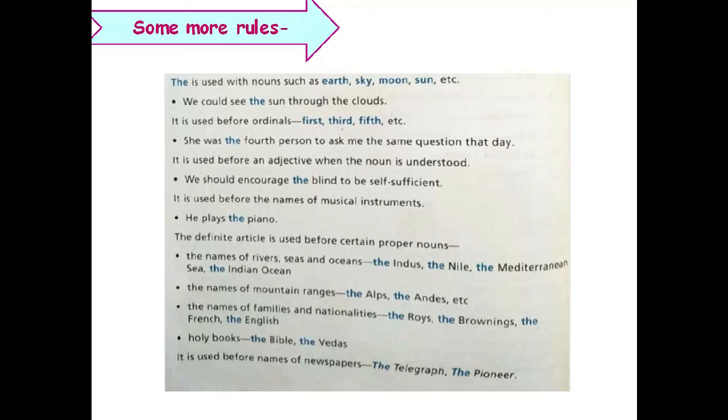The is used with nouns such as earth, sky, moon, sun, etc. So we say we could see the sun through the clouds. We don't say we could see sun through the clouds, or we could see a sun through the clouds. We only say we could see the sun, because these are heavenly bodies and they are only one and they are particular. That is why we use the definite article in this case.